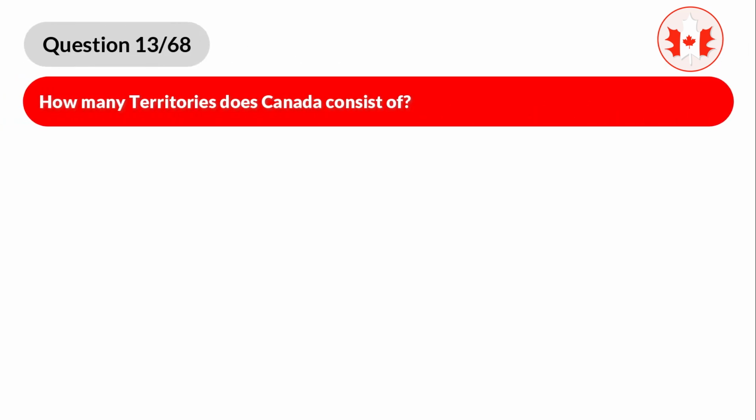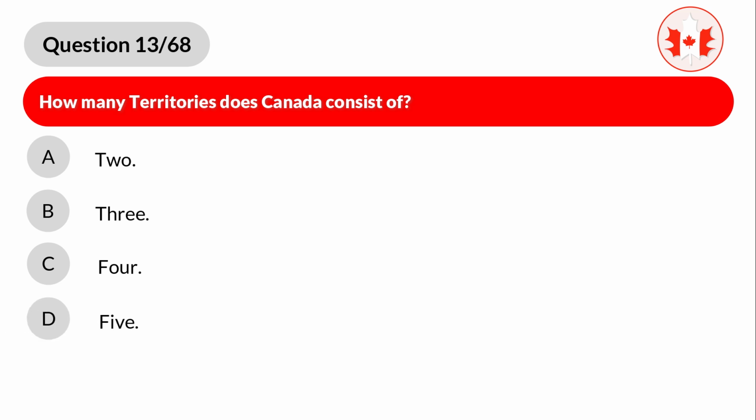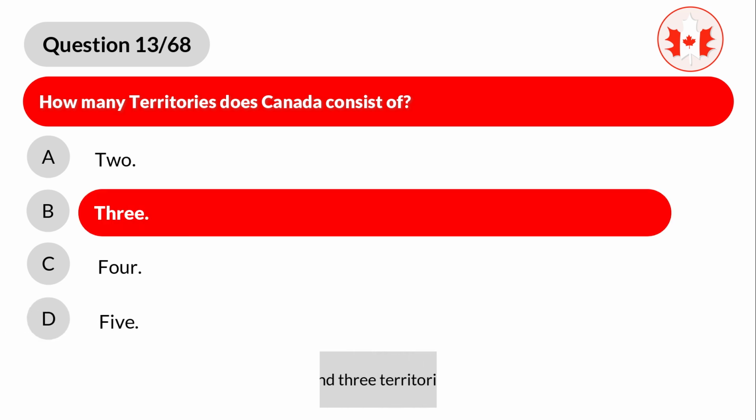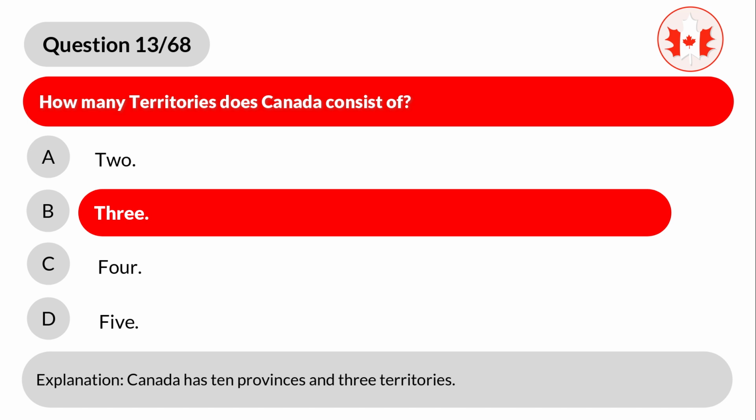Question 13. How many territories does Canada consist of? A. 2. B. 3. C. 4. D. 5. Correct answer is B. 3. Explanation. Canada has 10 provinces and 3 territories.